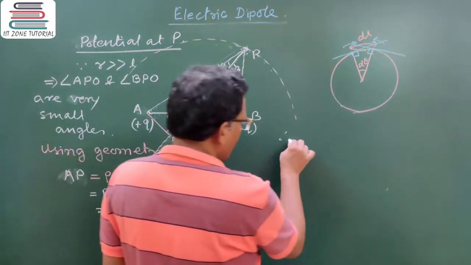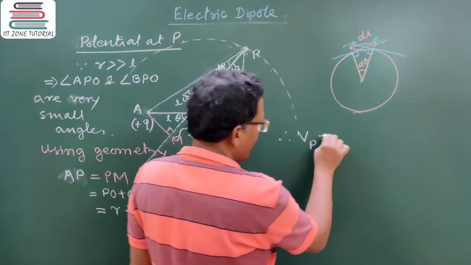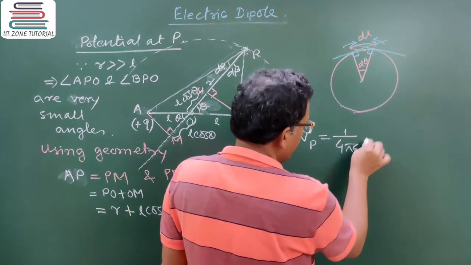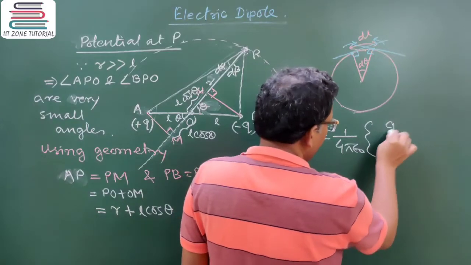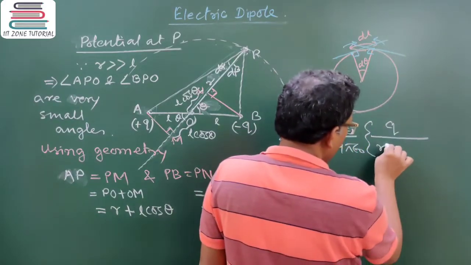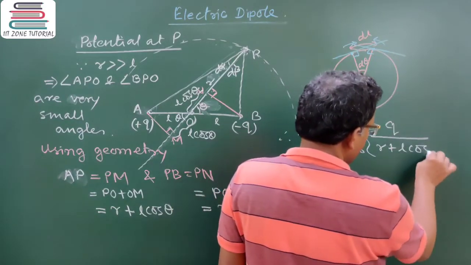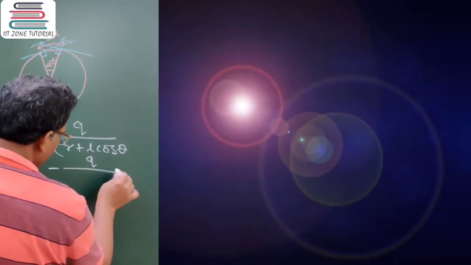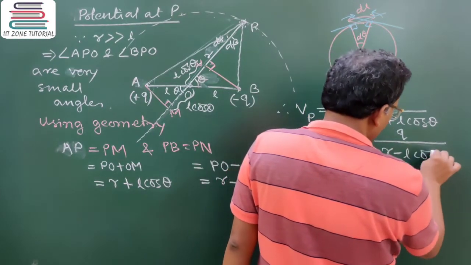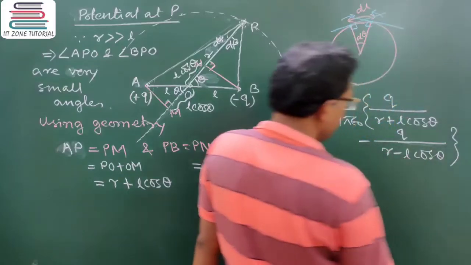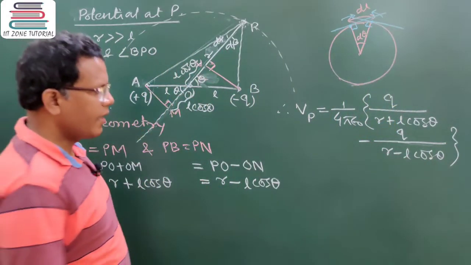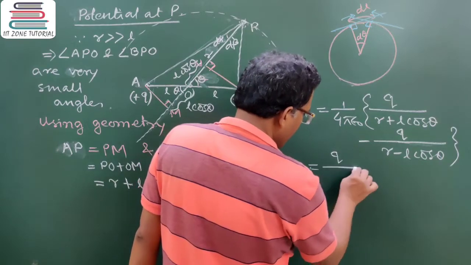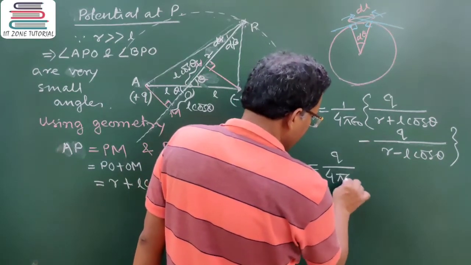So therefore we can write down potential at P, that can be written 1 by 4 pi epsilon naught, it is Q divided by R plus L cos theta minus Q divided by R minus L cos theta. Taking Q common, this is Q by 4 pi epsilon 0.